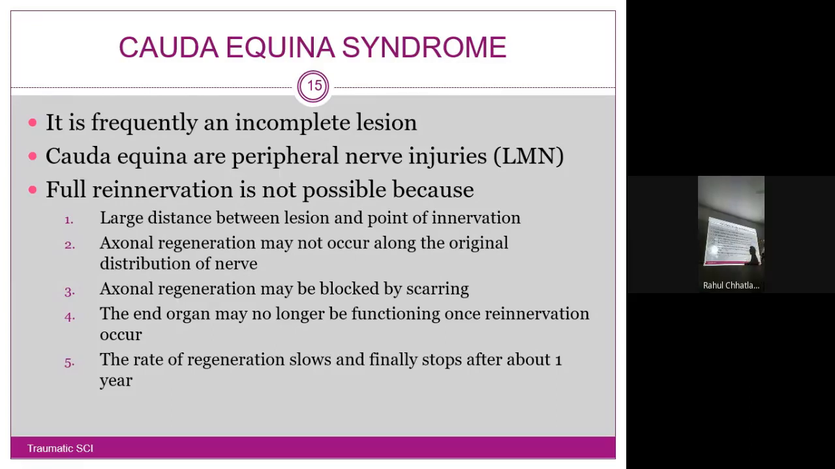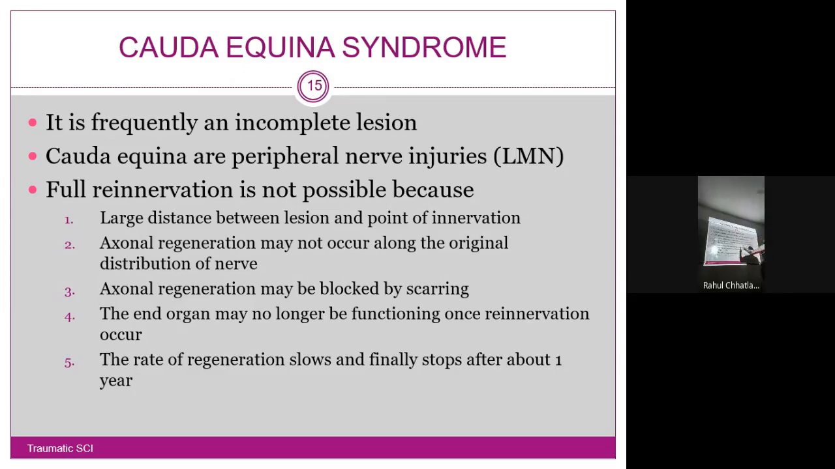Third, axonal regeneration blocked by scarring. So scar formation, gliosis formation, that will again lead to no functioning. Fourth, end organ may no longer be available or visible or functional. And fifth, rate of regeneration is maximum by 1 year, because there are very less chances that it will grow and the nerve will become normal.